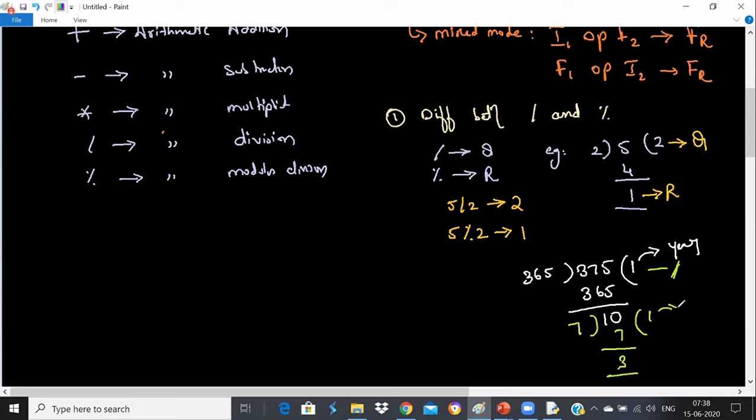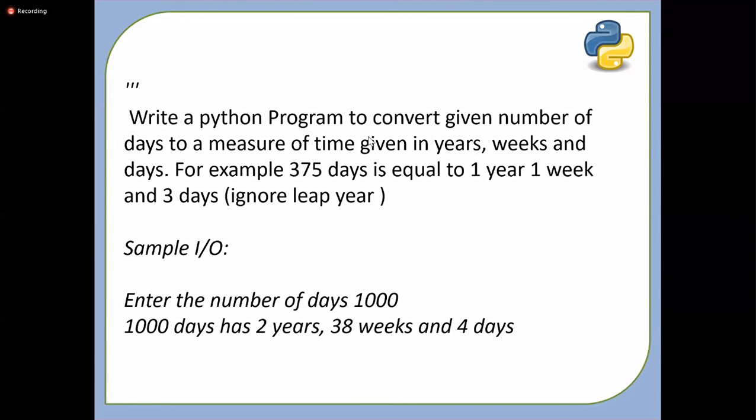So now I can tell this is my week and this is my remaining days. Understood all? How can we solve this problem using these two division operators? Using a division operator and a modulus division operator, we can solve this particular problem. I hope now it's clear for everyone. Will you implement this problem?